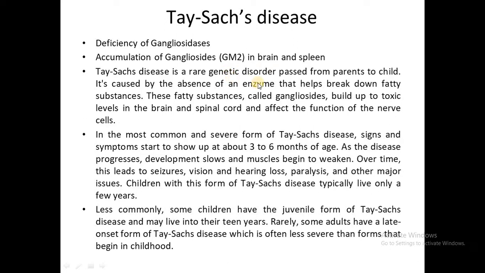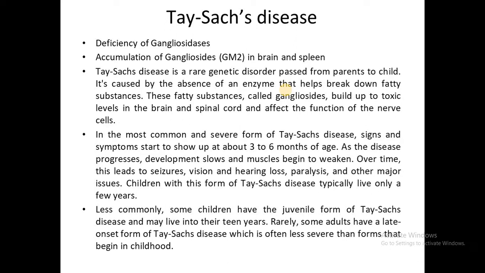Tay-Sachs disease is a rare genetic disorder passed from parents to child. It is caused by the absence of the enzyme that helps break down fatty substances. These fatty substances called gangliosides build up to toxic levels in the brain and spinal cord and affect the function of the nerve cells. So the accumulation of gangliosides leads to toxic levels in the brain and spinal cord, and the nerve cells are affected.